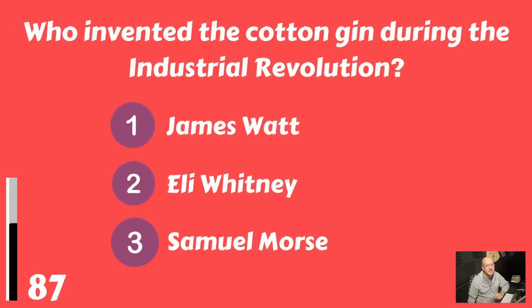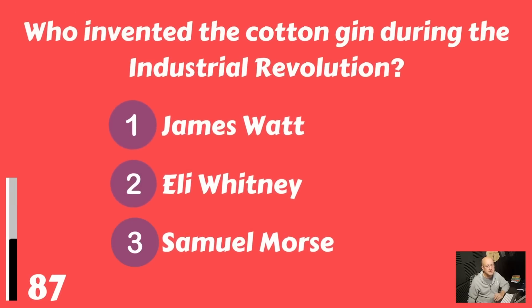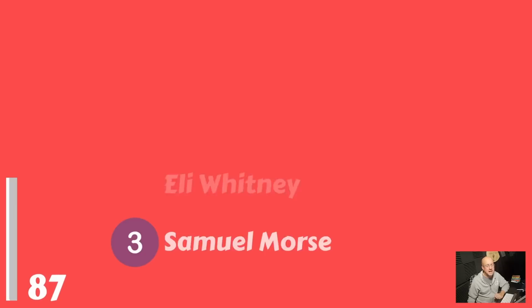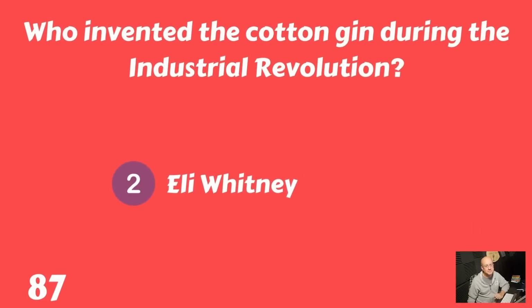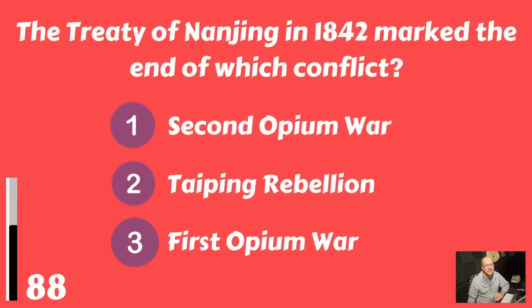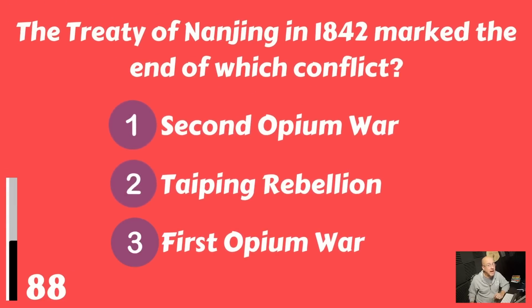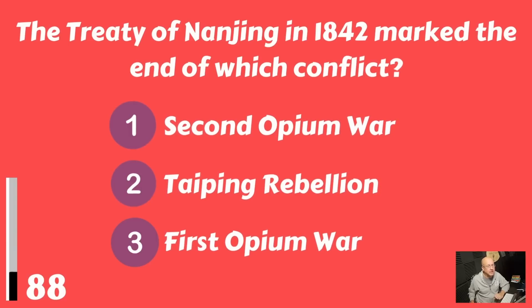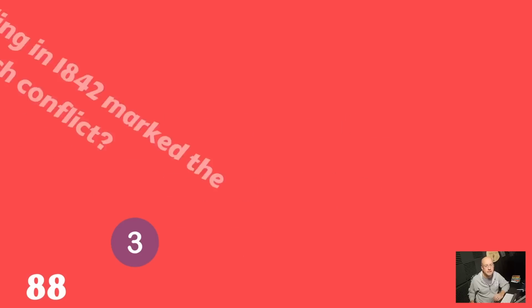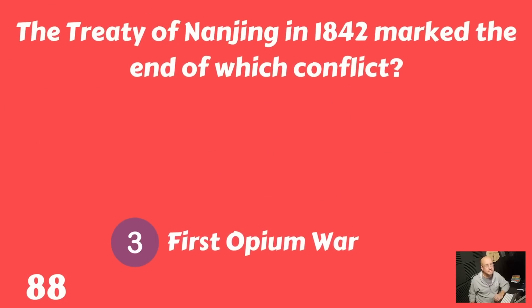Who invented the cotton gin during the Industrial Revolution? James Watt, Eli Whitney, or Samuel Morse? And that was Eli Whitney. The Treaty of Nanjing in 1842 marked the end of which conflict? The Second Opium War, the Taiping Rebellion, or the First Opium War? And that would be the First Opium War.